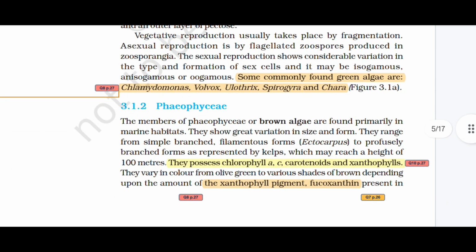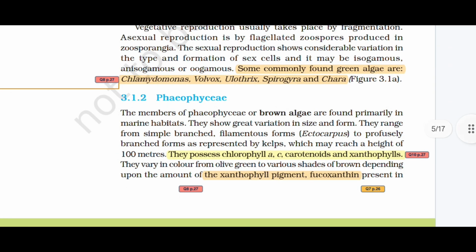Phaeophyceae. The members of Phaeophyceae, or brown algae, are found primarily in marine habitats. They show great variation in size and form. They range from simple branched filamentous forms like Ectocarpus to profusely branched forms as represented by kelps, which may reach a height of 100 meters.